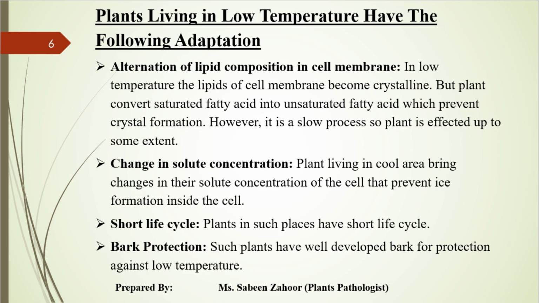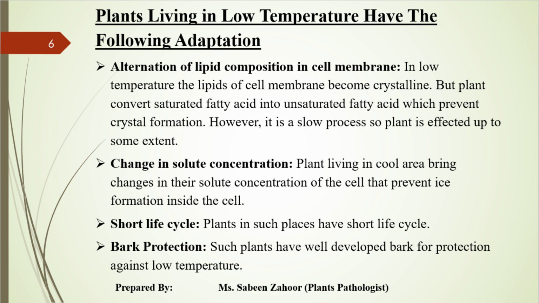When plants live in low temperature, they have to follow some adaptations. How many adaptations have to be adopted by the plants? There are some adaptations. One is the alteration of lipid composition in the cell membrane.